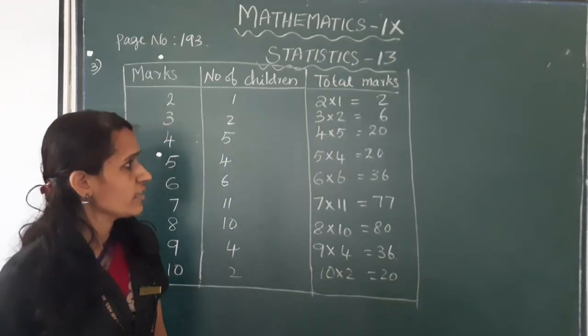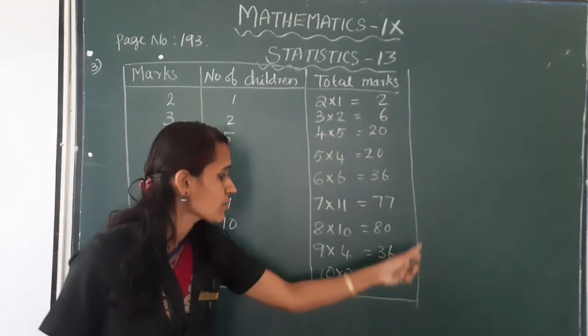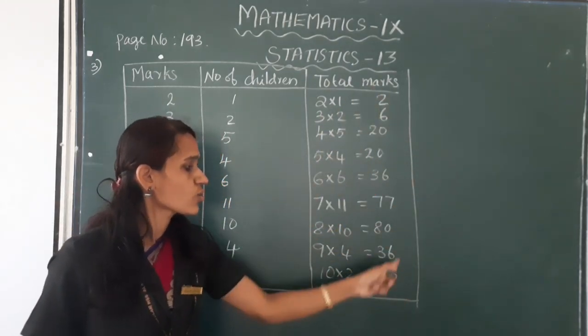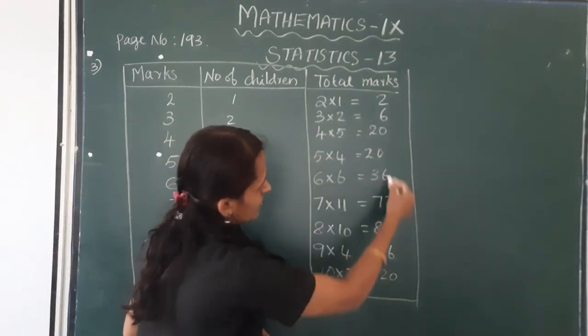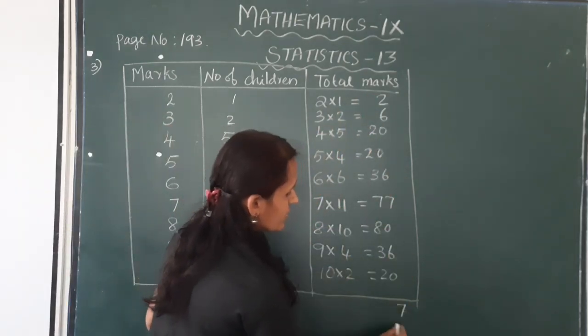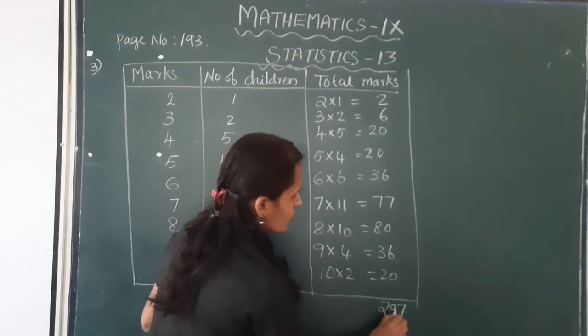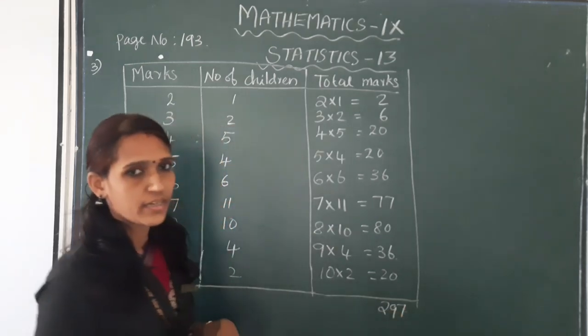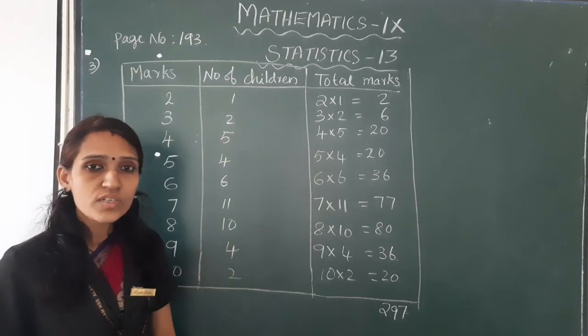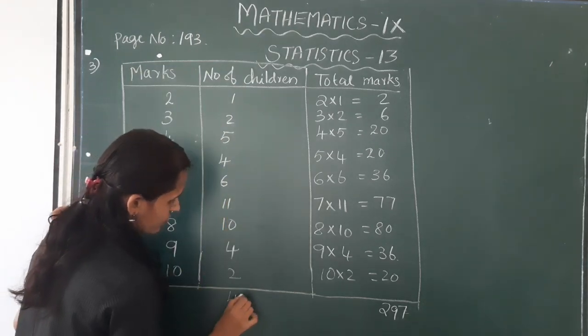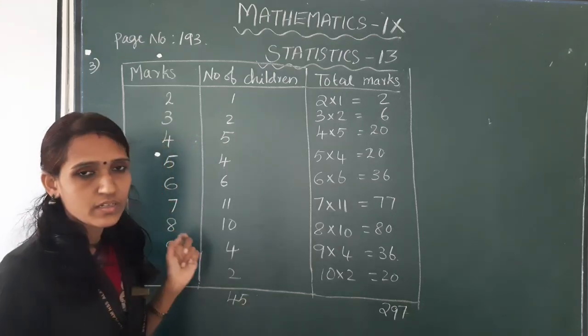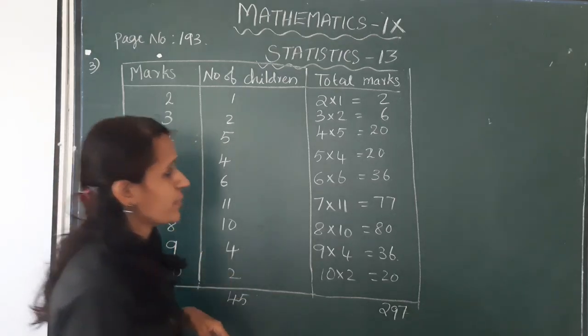Okay, then add these marks. This is the total marks, 297. Okay, total number of children, that is 45.